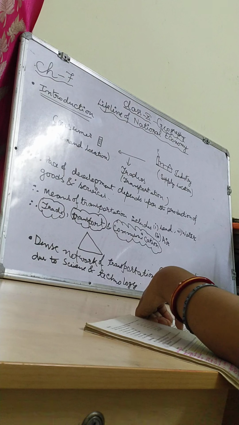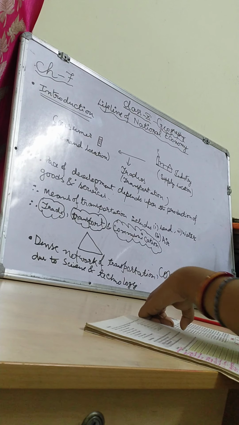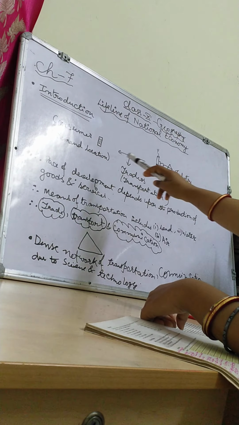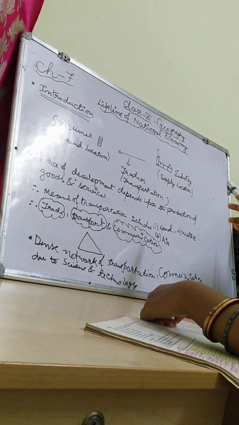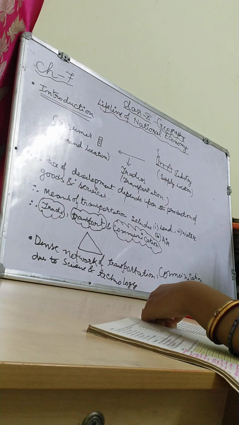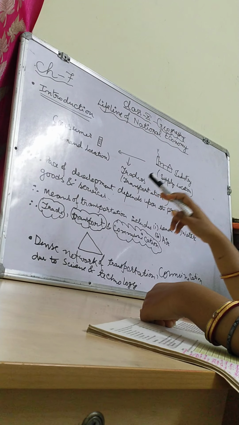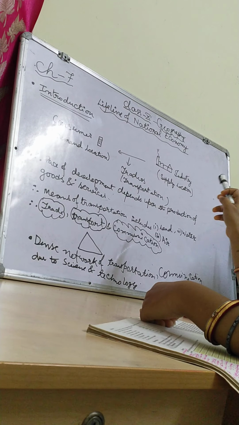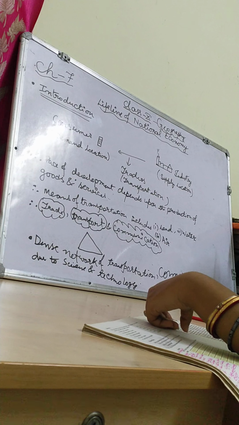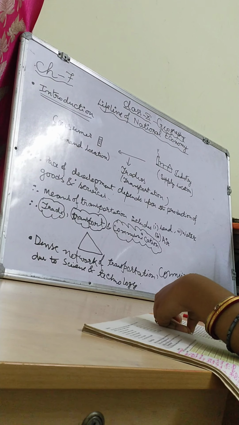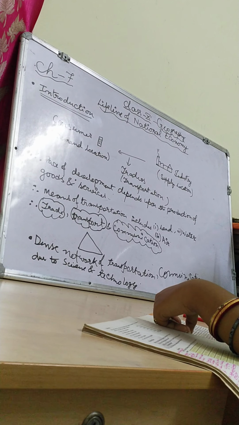Goods and services do not move from the supply location to the demand location without transportation. Without movement from one place to another, how will it be usable for the consumers, or how will it fulfill the demands of the people at the demand location? That is why I have put the arrow, through the traders and through the transportation system. The movement of goods and services from supply location to demand location necessitates the need for transport. This is the main need for transportation.